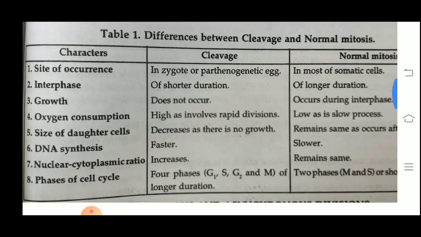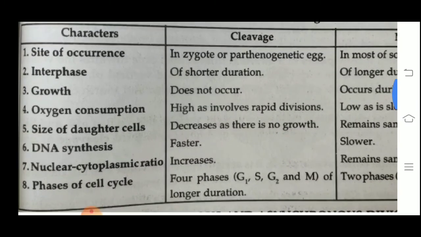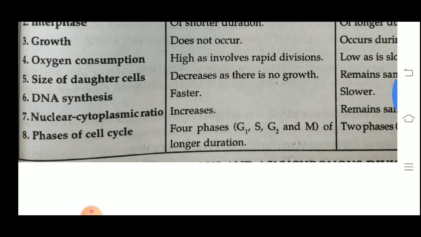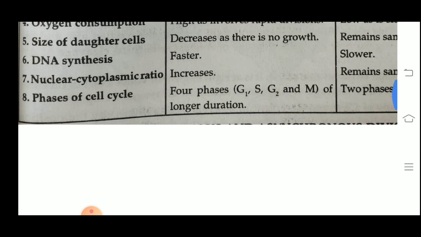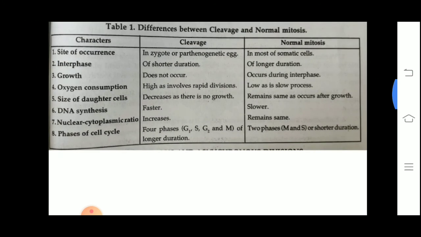If we observe cleavage, as we know, cleavage occurs in the zygote or in parthenogenetic eggs, and interphase is of shorter duration. Growth does not occur. Oxygen consumption is very high. The size of the daughter cell decreases as there is no growth. DNA synthesis is very fast, and you will observe the nuclear cytoplasmic ratio also increases. In some cases the nuclear ratio increases up to 200 times, and the phases of the cell cycle are 4 phases: G1, S, G2 and M phases.